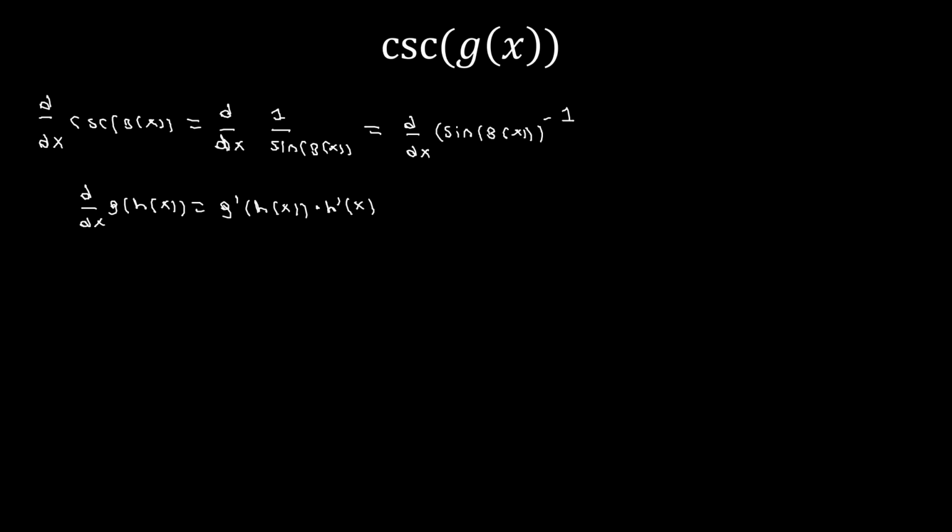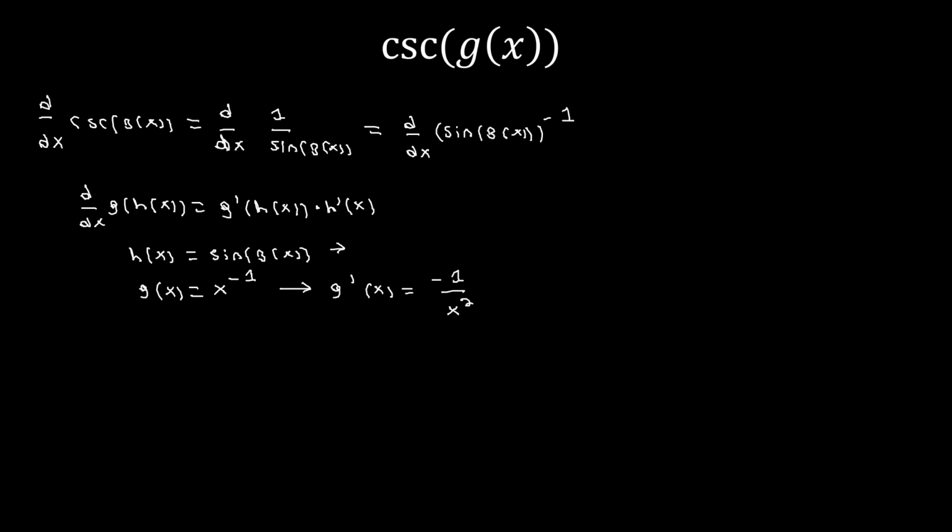So just as in the previous slide, our inside function is going to be our trig function because it's the one nested inside parentheses. So we'll have h of x is sine of g of x. And then our outside function will be whatever is being done to sine of g of x. So our outside function will again be x to the negative first. As said on the previous example, g prime of x can be found using power rule to be negative 1 divided by x squared.